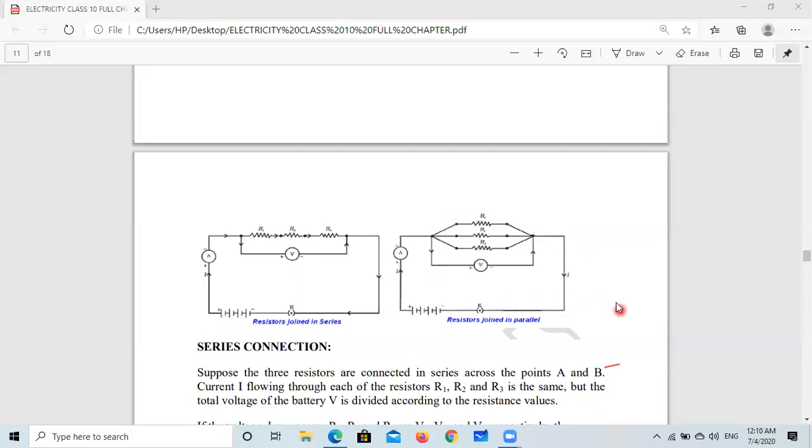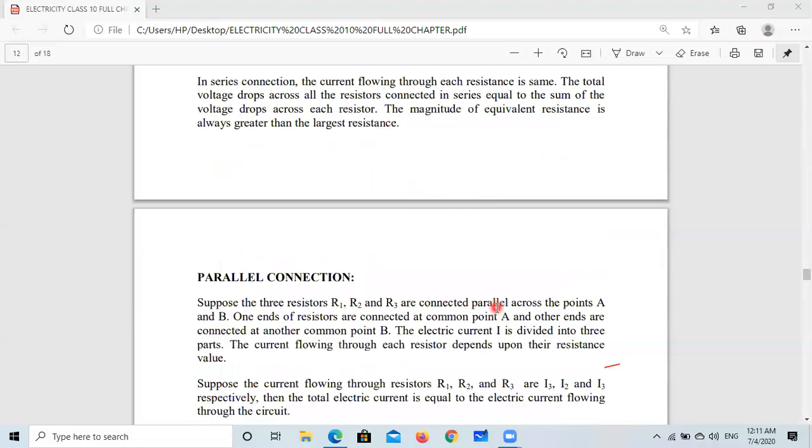And suppose this is 20 ampere, and this is 10 volt, 50 volt, whatever you want to say. If you want to replace these resistances by one resistor, the 20 ampere and 50 volt, that current and voltage, should be the same. They should not be changed. Otherwise that is not an equivalent resistance. So we want to calculate what the value of the equivalent resistance should be so that the current is not affected in case of parallel connection.